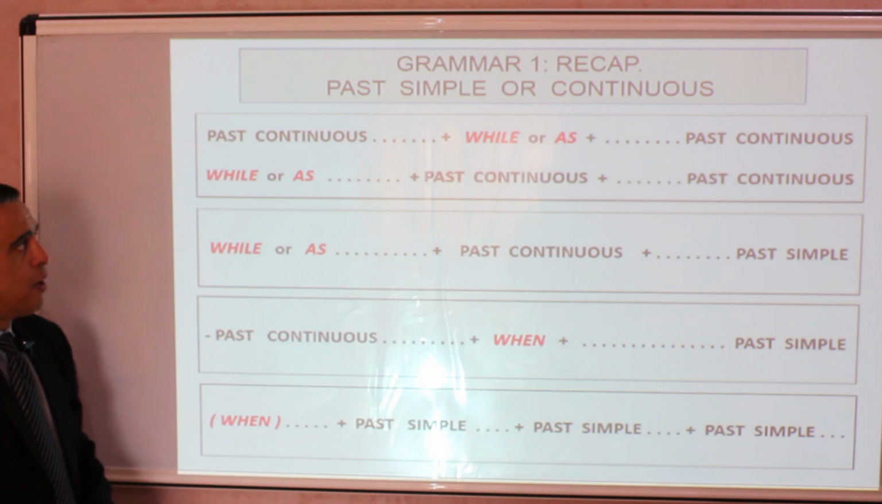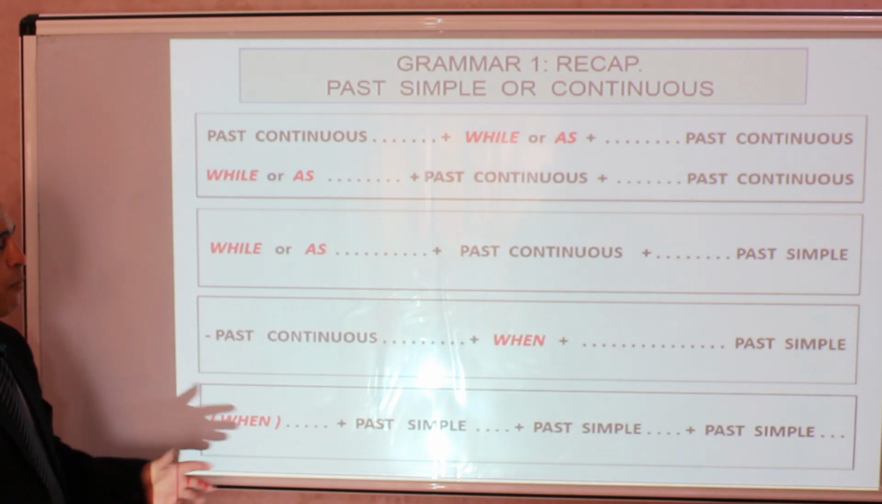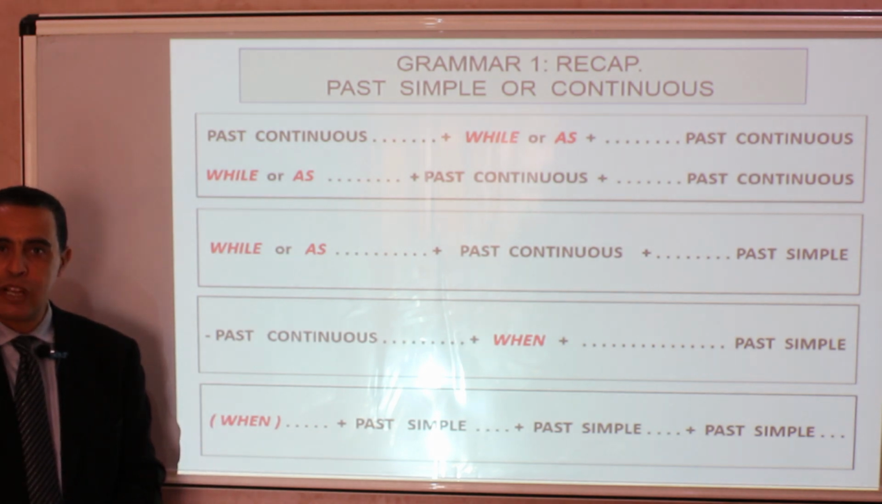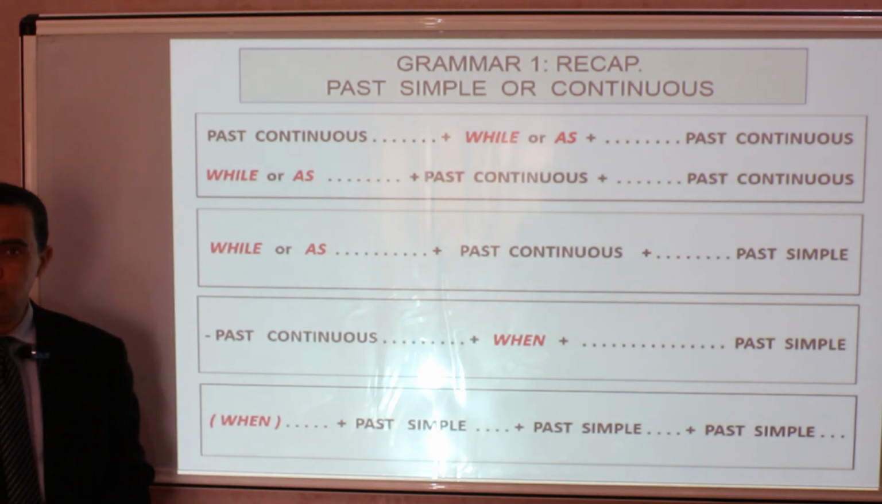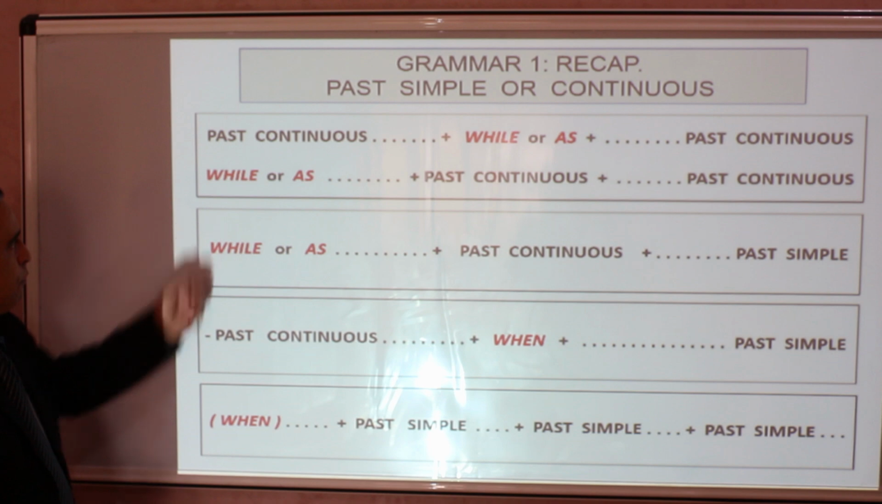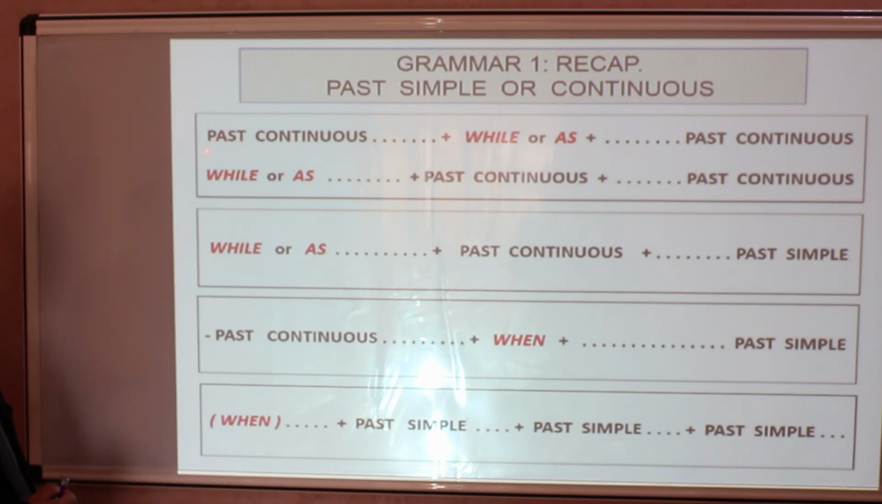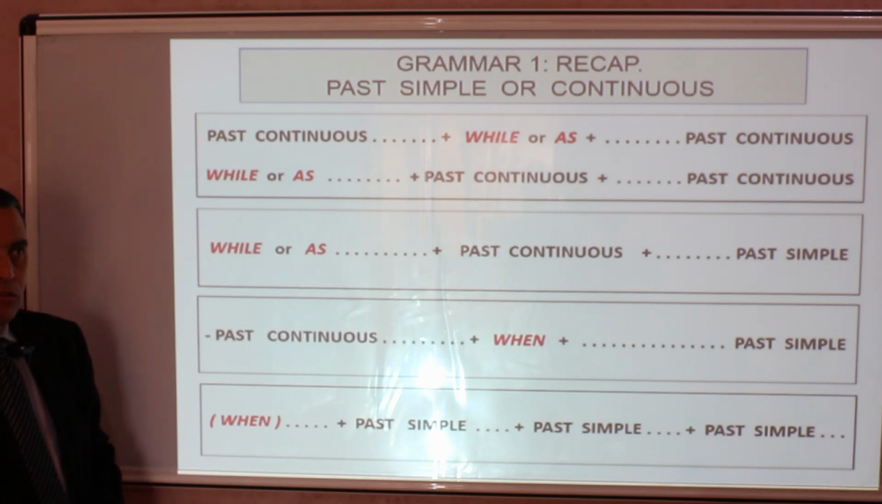We start with a grammar recap, and the grammar recap regards past simple versus past continuous. And here we have the different patterns in which we use the two tenses. First pattern: we can use past continuous plus while or as plus past continuous for two long actions in the past. While or as can come in initial position at the beginning of a sentence, plus the first action in past continuous and the second action in past continuous.